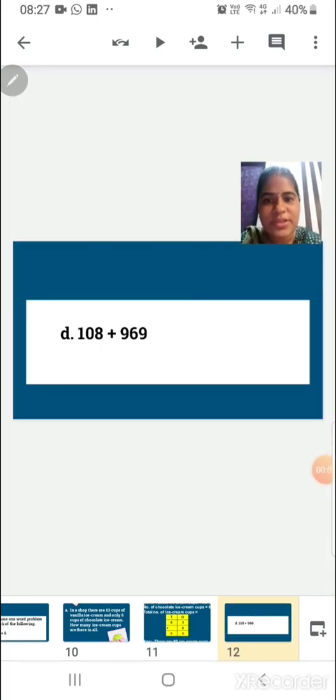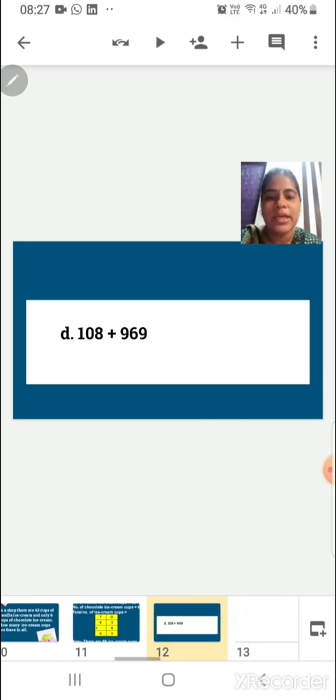The next question is D1, 108 plus 969. Children, after question A, I have taken question D because the other sums are homework sums. Now, in the previous sum, we have taken ice cream, correct? So here, we have to take something else. I am going to take books.